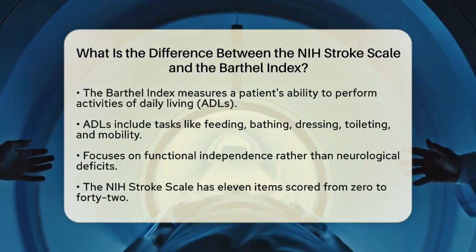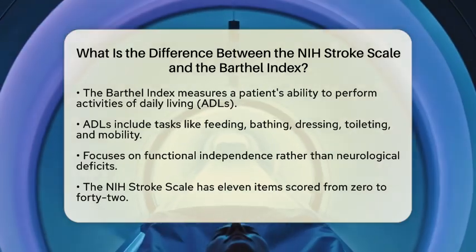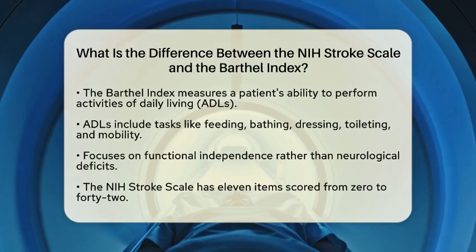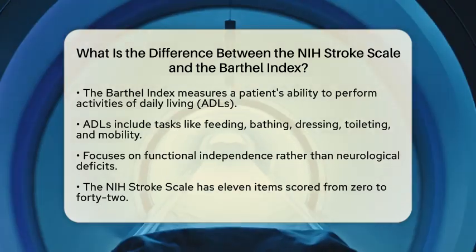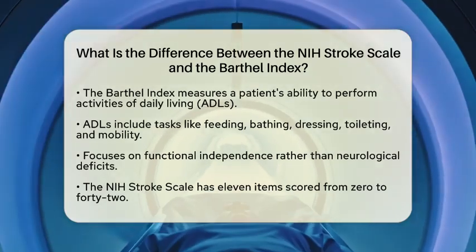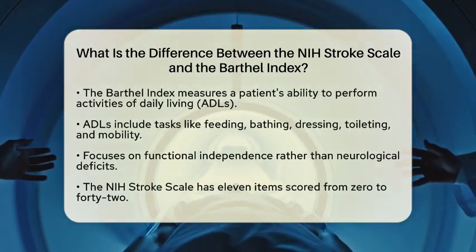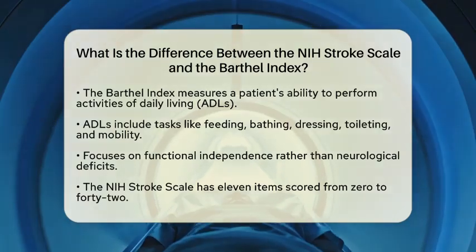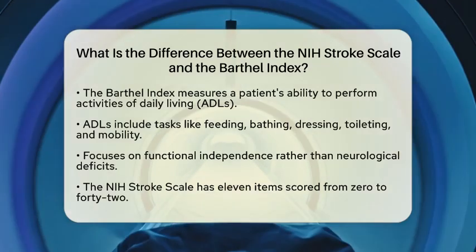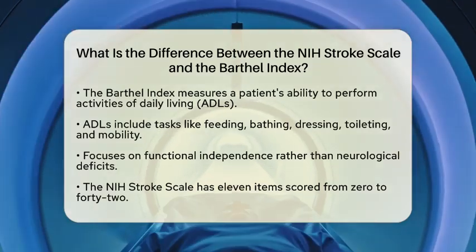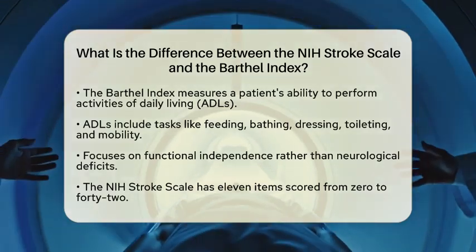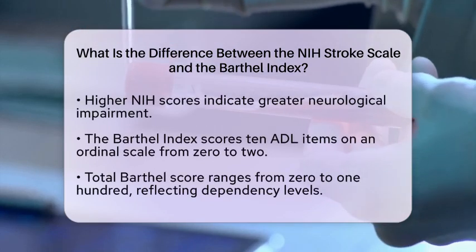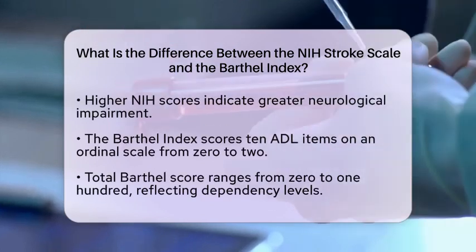In contrast, the Barthel Index uses an ordinal scale to score 10 ADL items. Each item can score 0 for unable, 1 for needing assistance, or 2 for being independent. The scores are summed and multiplied to give a total score out of 100. This score reflects the degree of dependency, with lower scores indicating higher levels of dependency.